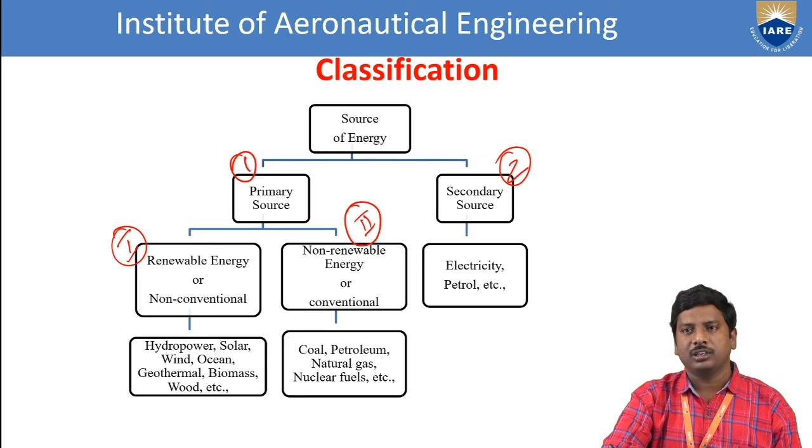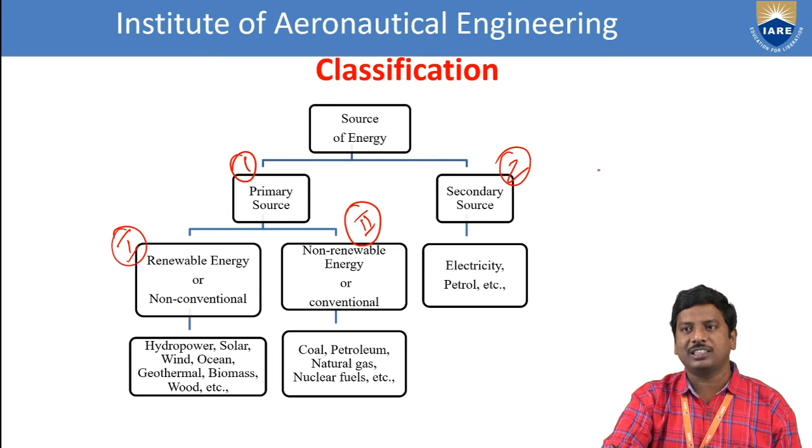What are the examples of renewable energy sources? Hydropower, solar power, wind energy, ocean energy, geothermal energy, biomass energy, and one of the solid fuels, wood. All of these come under the category of renewable energy sources. These are also called non-conventional energy sources.